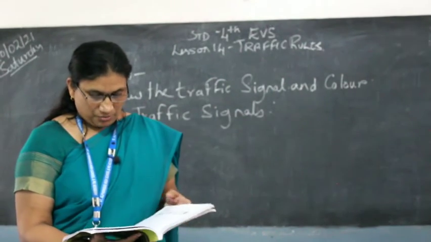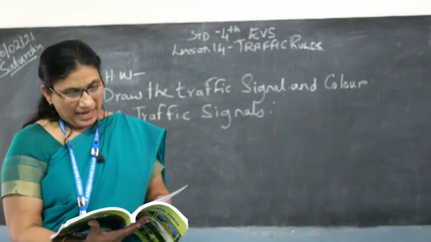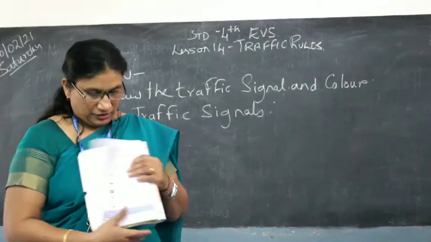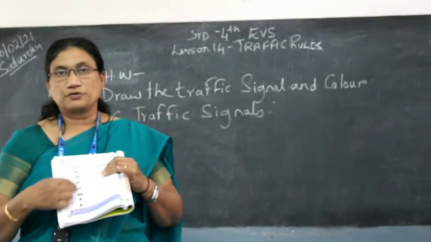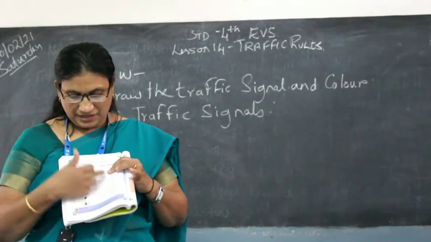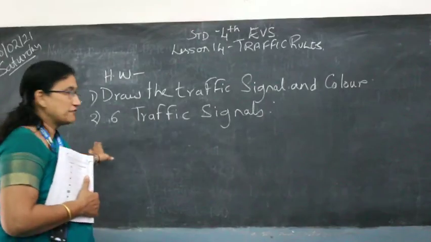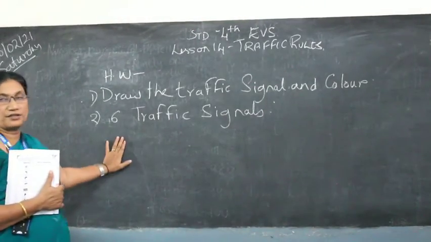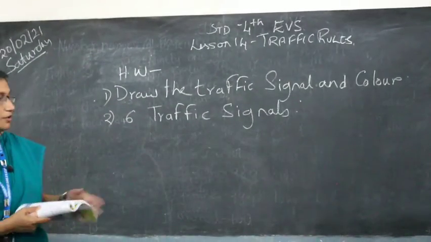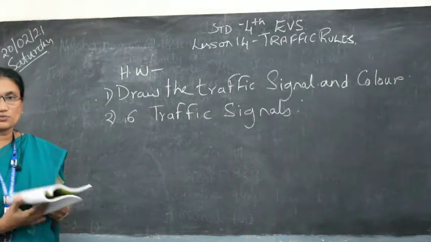That's on your page number 133, children. Go through that. And then on page 135, you have some symbols which you have to identify. So just cross-check with page number 133 and identify the symbols. This is for your homework. Plus, you have to draw 6 traffic signals. You can draw any of these. If you know any more, you can draw even that. So just do these 2 homework in your classwork note.